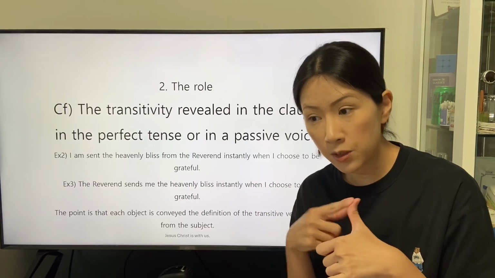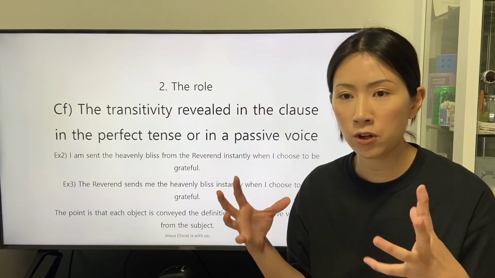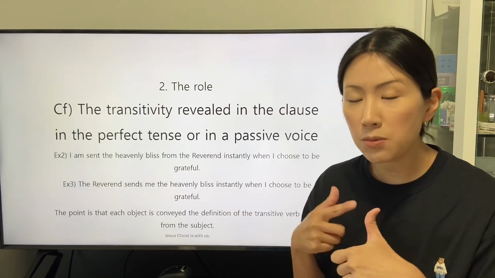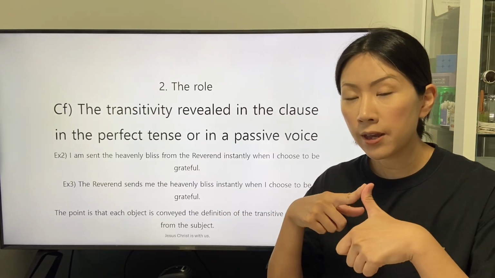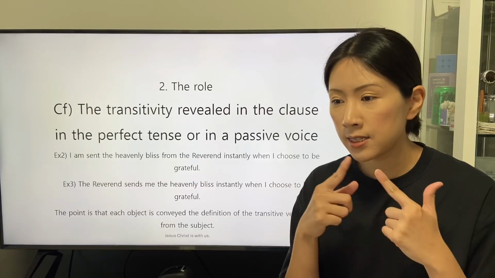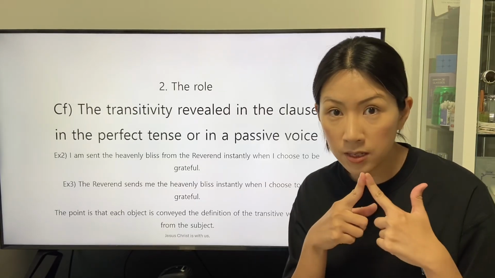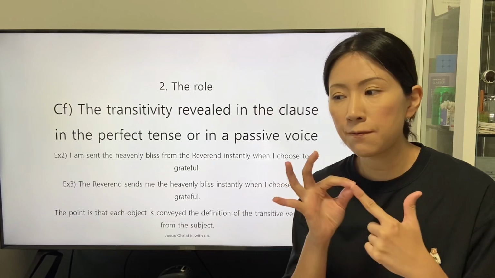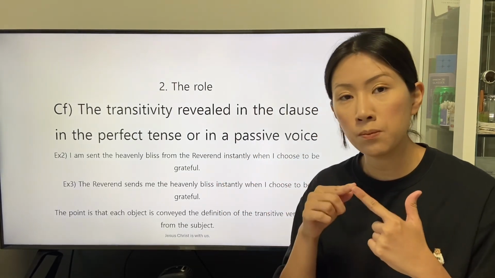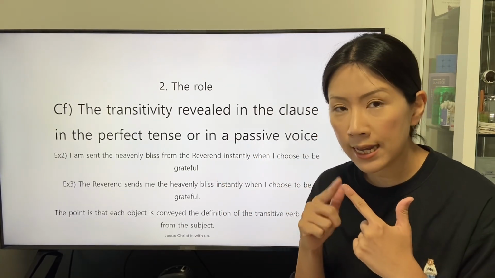The direct object receives the definition of the transitive verb send from the subject at first, and the indirect object receives it at second.